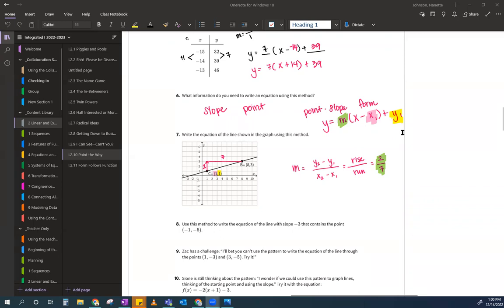So let me plug in. First I always copy the equation: y equals m, parentheses, x minus x1, plus y1. And the reason why I write it again is because the more I write it, the more it goes into my brain, right? And I want it to go into my brain so I don't have to waste time looking it up later, because it's now just in my brain.